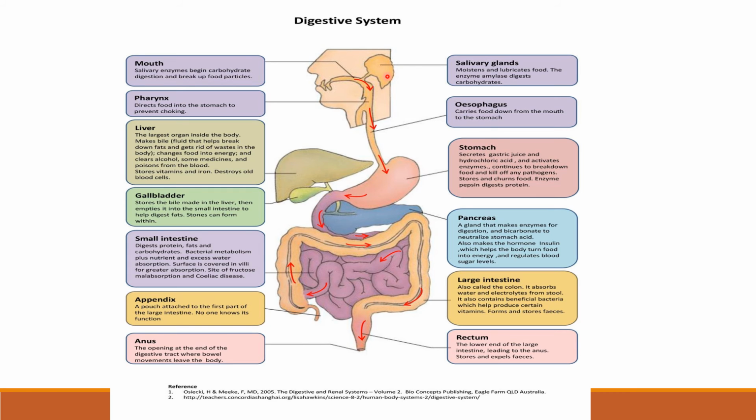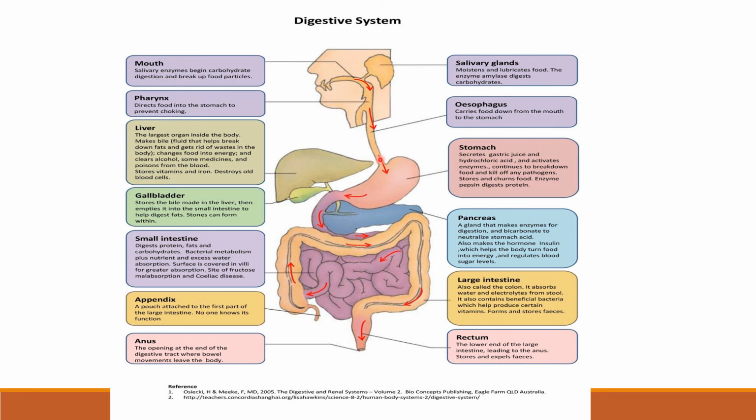There are three sets of salivary glands which moisten the food and lubricate the food, right? And the enzyme present in saliva is amylase, which digests carbohydrate. Then the food will come down. This is the pharynx, which is a common passage of food and air. There is epiglottis present over here. When the food goes down, epiglottis closes your windpipe. Okay.